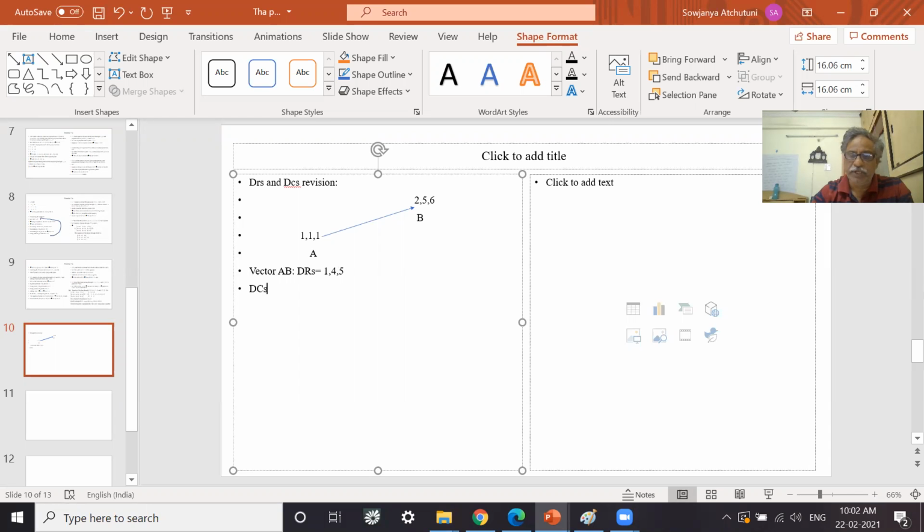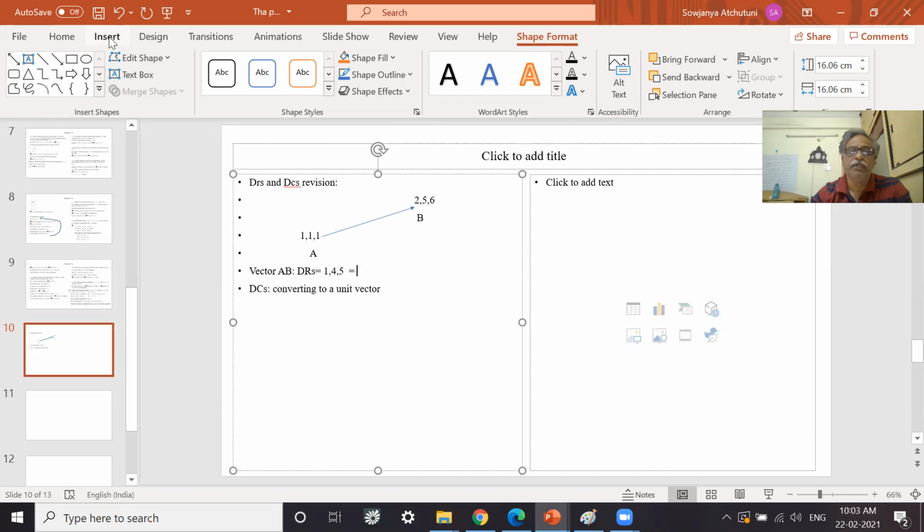DCs means converting to a unit vector. That means what is the vector sum? What is the distance between these 2 points? It is 1 square plus 4 square plus 5 square under root. So 1 plus 16 plus 25, 42.